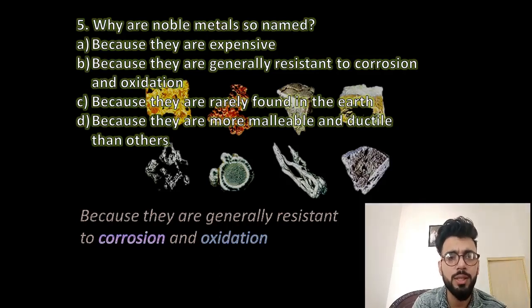I would say mostly all the metals show. But the noble metals too show some kind of oxidation and corrosion, but they show it very slowly. Like if we are using any metal for 30 years, it might be a case that after 30 years it shows the property of corrosion. Okay, so let's move to the sixth question.